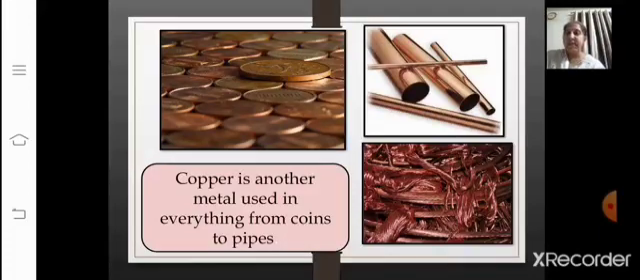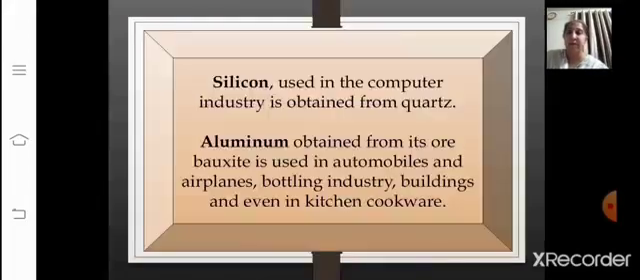Then copper is another metal which is used in everything, from coins to pipes. You know very well copper is used in so many things we keep on seeing in our everyday life, right? So copper is one of the metals which is used in many things. Here I have given you some images: copper wires, copper pipes, copper coins, many things we have in copper. Then silicon used in the computer industry is obtained from quartz.